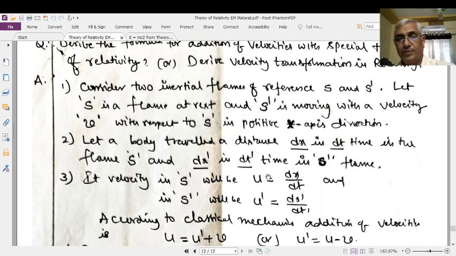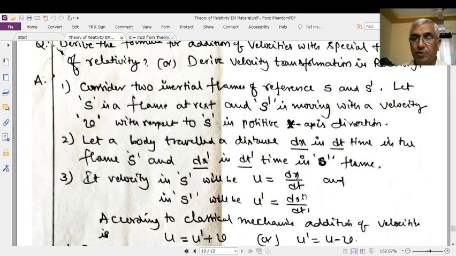Suppose a body travels a distance dx in time dt in frame S. It means that an observer in the frame S measures that the body travels a distance dx in time dt. Therefore, its velocity is equal to dx by dt.